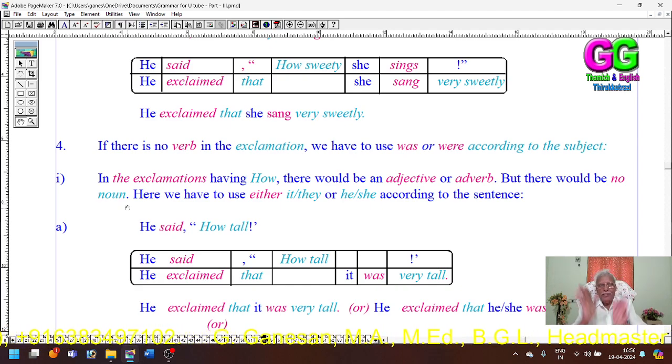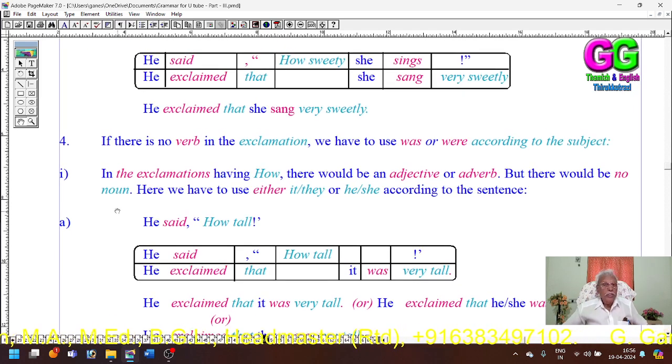When there would be only an adverb and adjective and no noun, we have to use one of these four pronouns according to the need, according to the sentence.